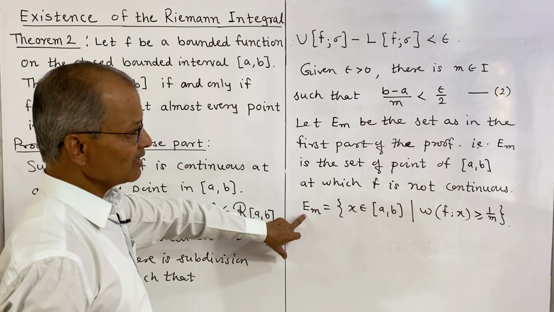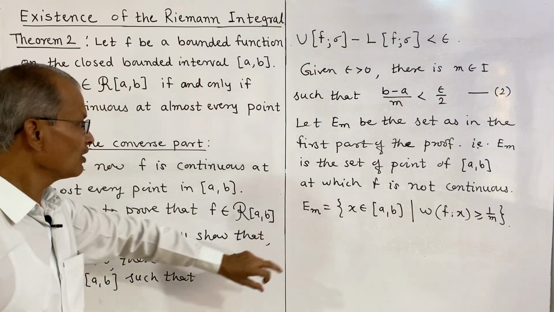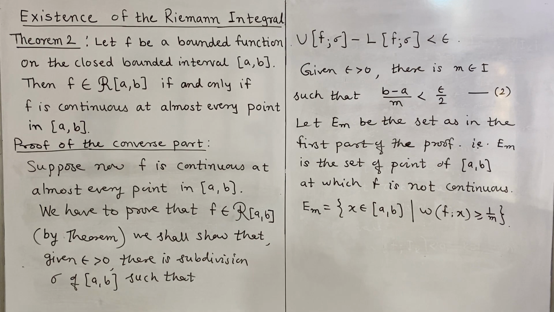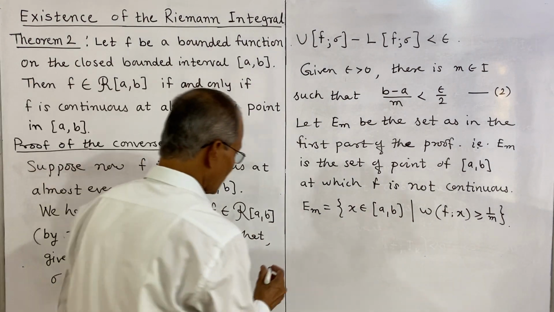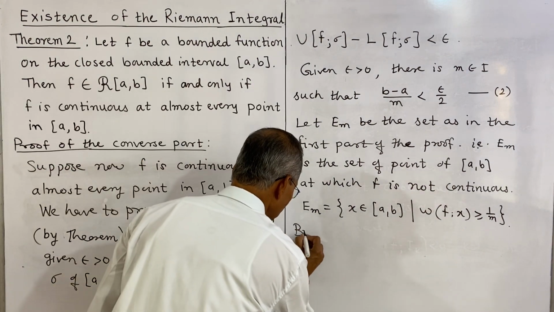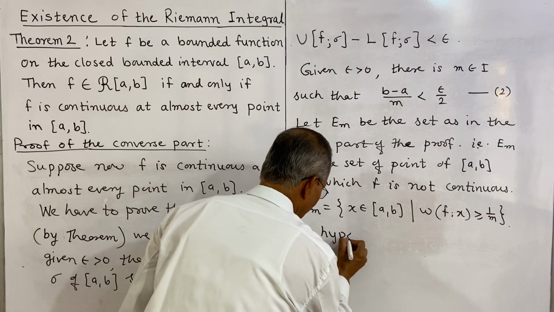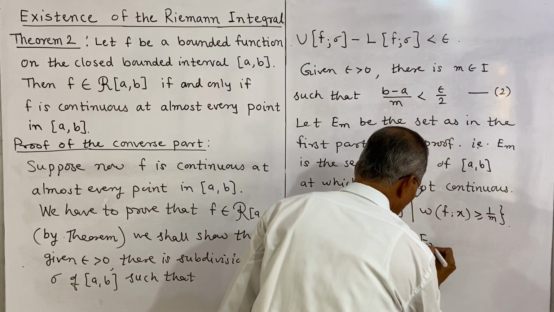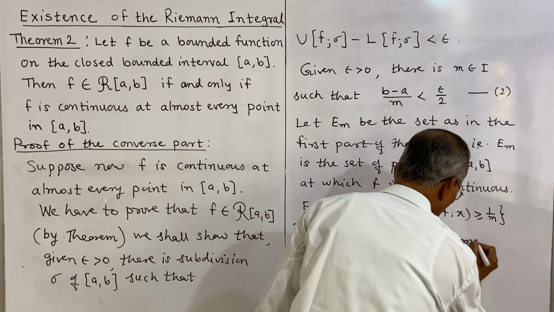Now, this em must be of measure 0, because what we have assumed is f is continuous at almost every point. Now, by hypothesis, em is of measure 0.